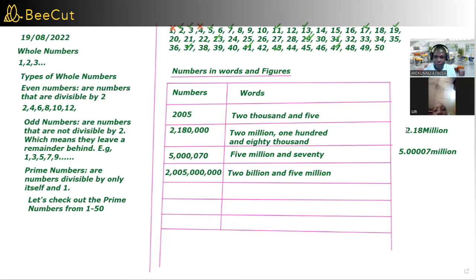I said we're dealing with whole numbers. But a number like 2.18 million, is it still a whole number?